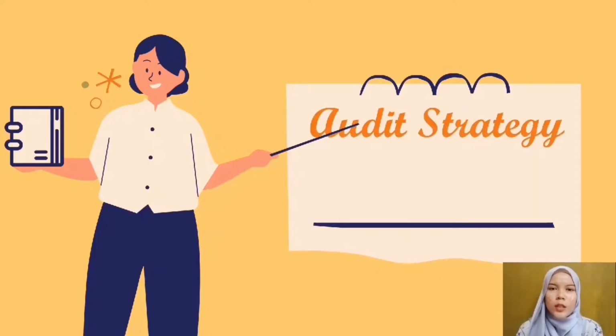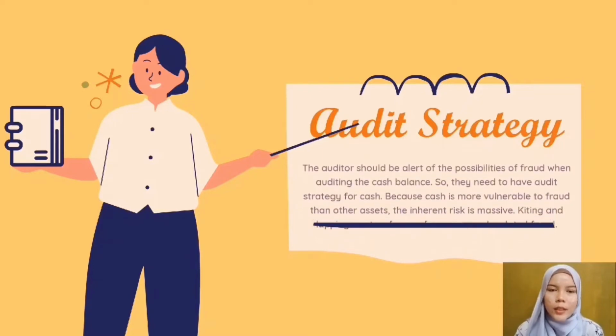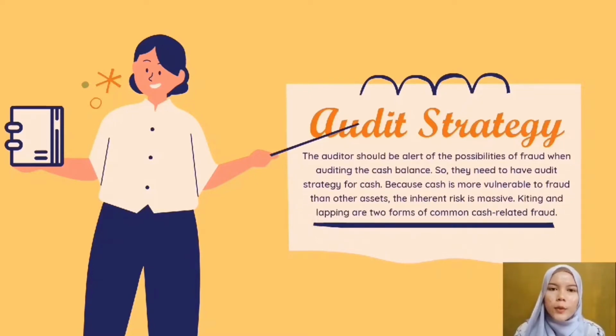My name is SHAFIKA HUSNA BINTI AMRI, matric number 273692. I will continue this presentation about cash fraud that can happen and the audit strategy needed to prevent this from happening. The auditor should be alert to the possibilities of fraud when auditing the cash balance because cash is more vulnerable to fraud than other assets.